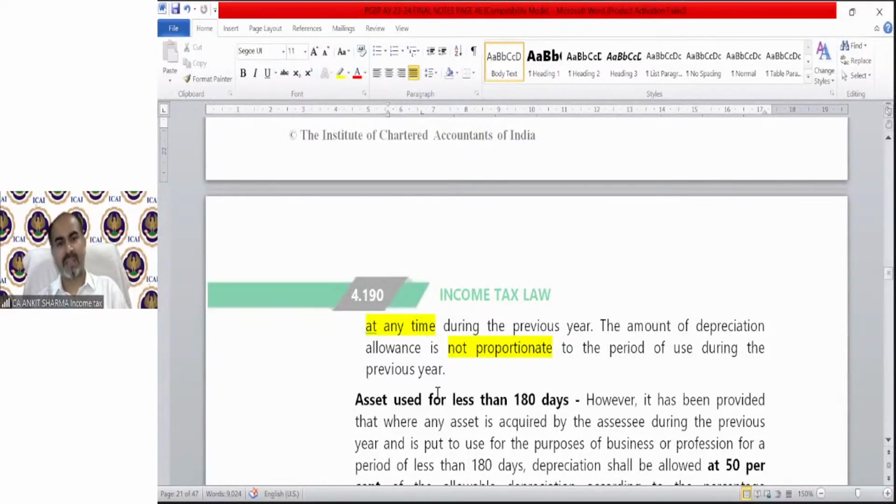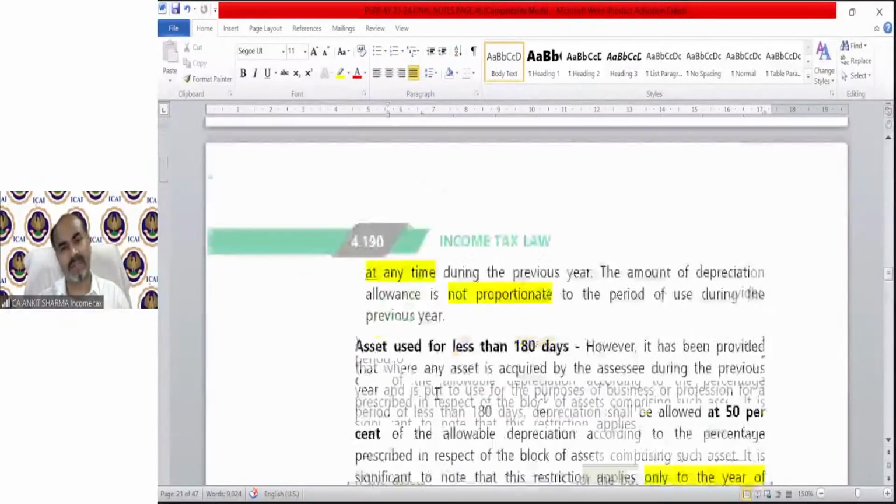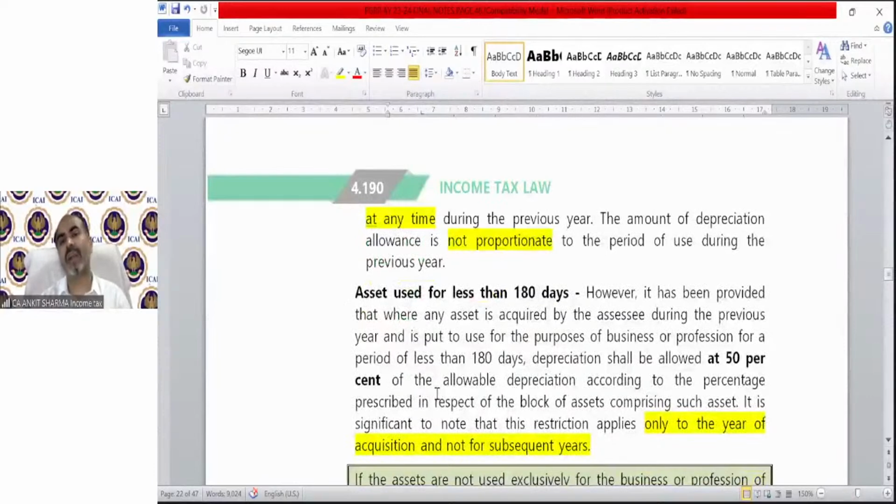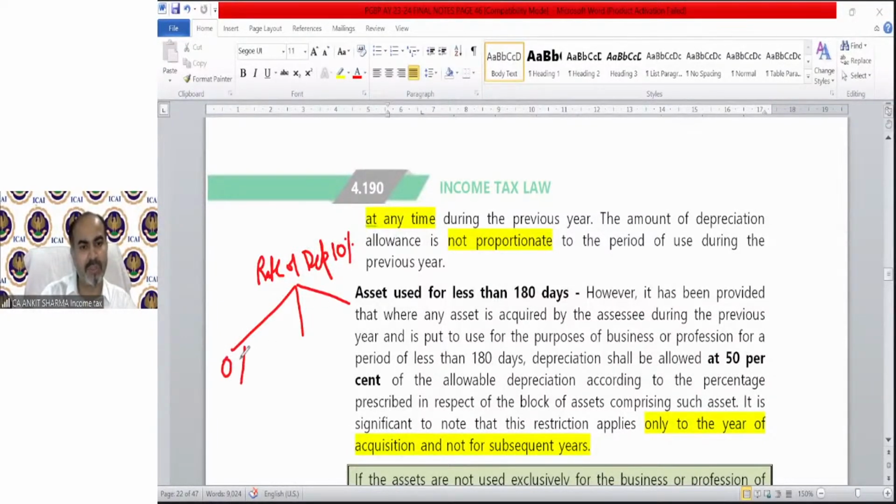The amount of depreciation allowance is not proportionate to the period of use during the previous year. Asset used for less than 180 days. As I have told you, under income tax, for example, if the rate of depreciation is 10%, then in respect of that particular asset, either depreciation will be claimed at 0% or half of the normal rate, that means 5% or 10%.